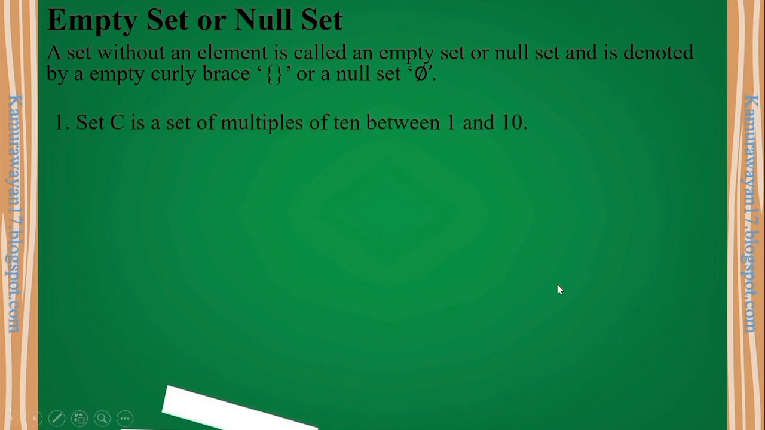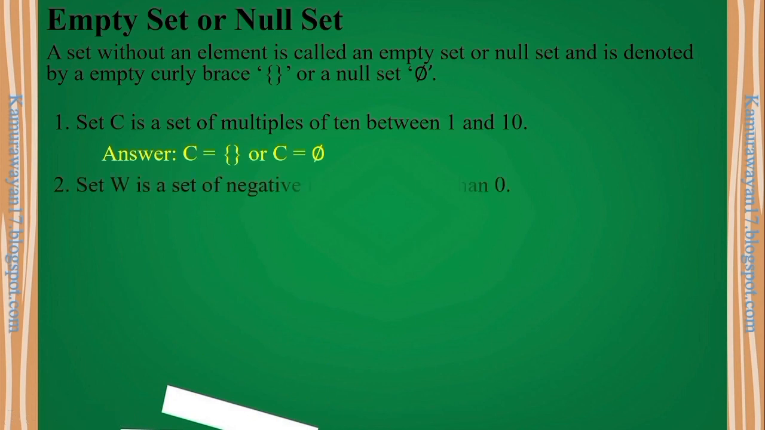Ito, sample. So set C is a set of multiples of 10 between 1 and 10. So we can say that there is a set of multiples of 10. Ang sabi kasi between 1 and 10. Pero kung sinabi dito from 1 to 10, meron tayong multiples of 10. That is 10. Kaso ang sinabi between 1 and 10. So ang makukuha lang natin dito 2 to 9. No, 2 to 9 pero hindi po sila multiples of 10 na between po sa 1 and 10. So therefore this is an empty set.